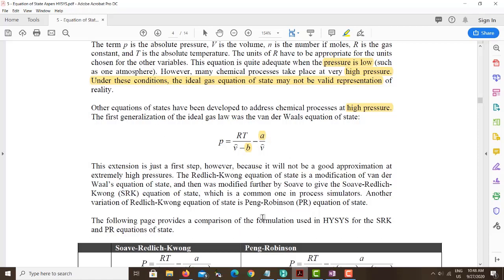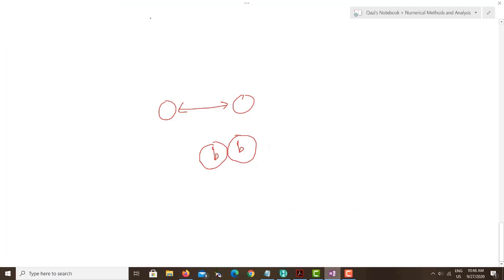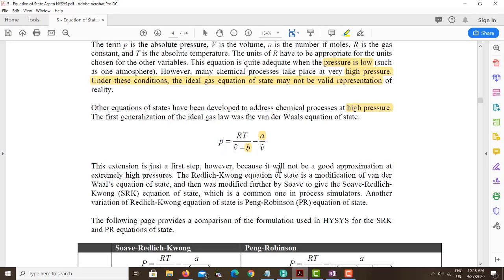A is the interaction between the molecules. Okay, so there's an interaction between the molecules, and this interaction is represented by A. So these two things that are basically missing in the ideal gas law, they added to complete the gas law, and this real gas law was first developed by van der Waals. That's why it is called the van der Waals equation of state.